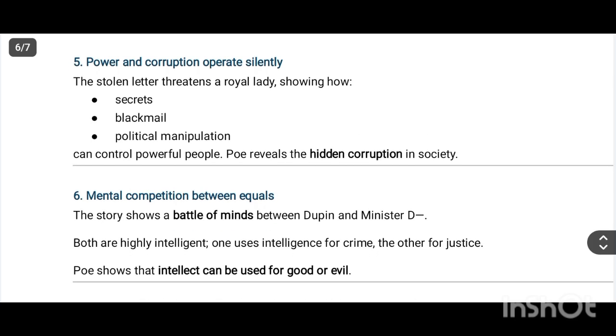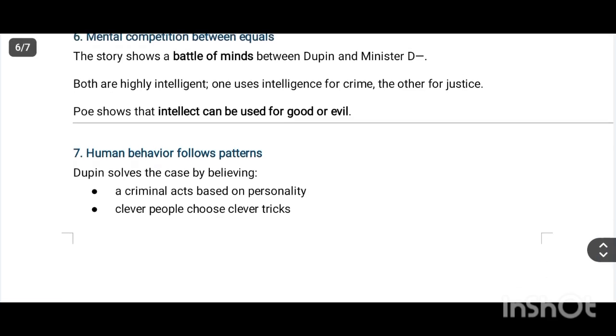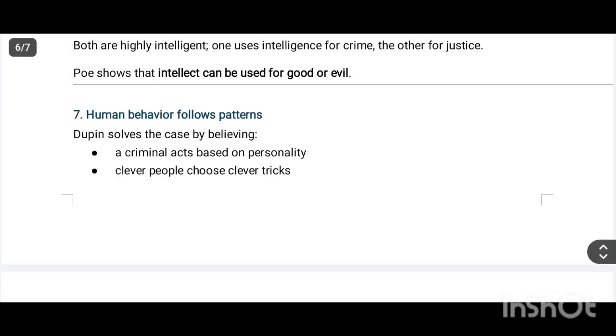Power and corruption operate silently. Secrets, blackmail, and political manipulation. Mental competition between equals: the story shows a battle of minds between Dupin and Minister D. Both are highly intelligent. One uses intelligence for crime, the other for justice. Poe shows that intellect can be used for good or evil.